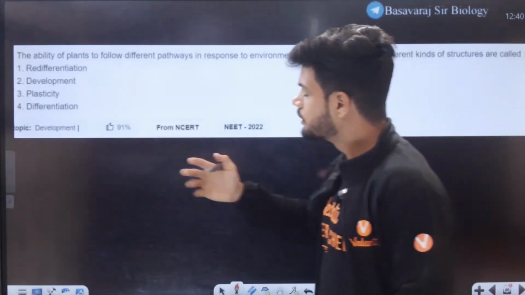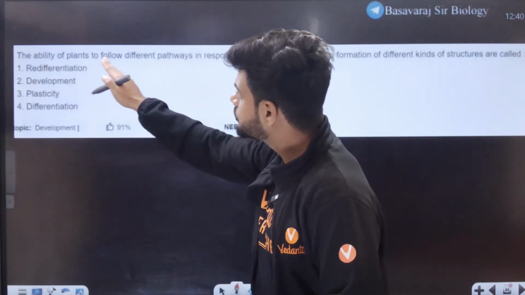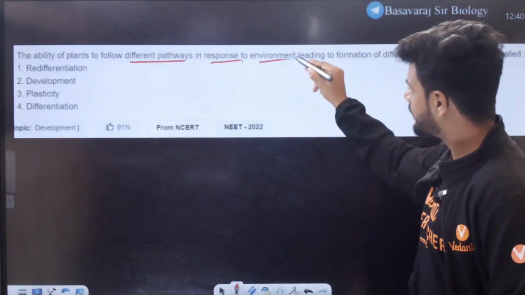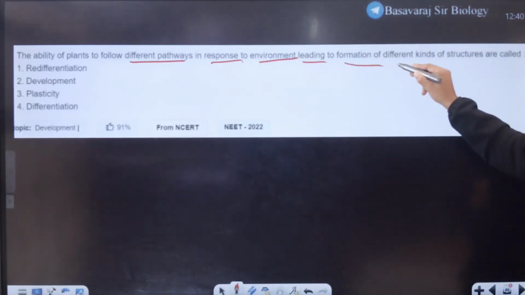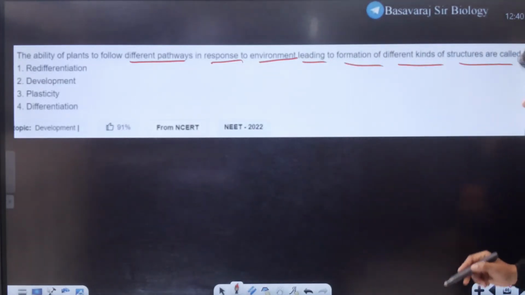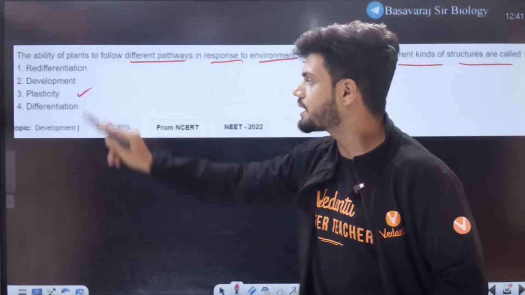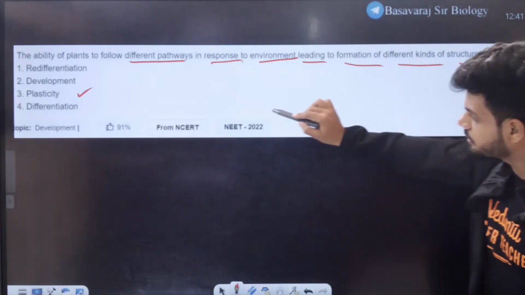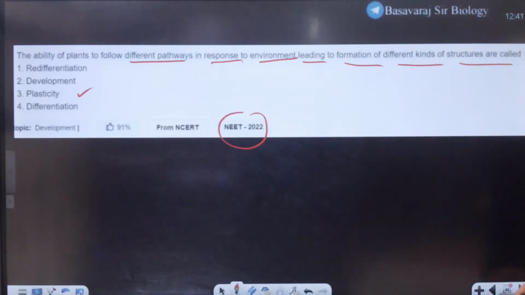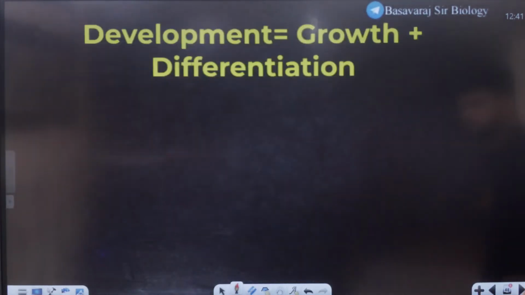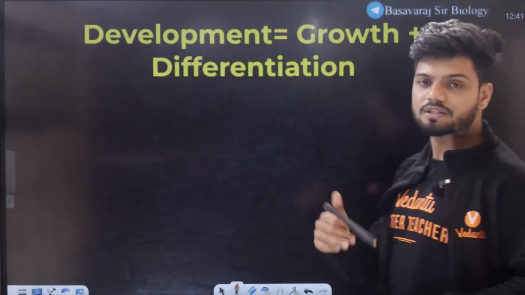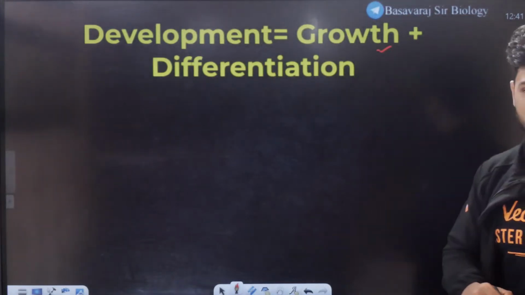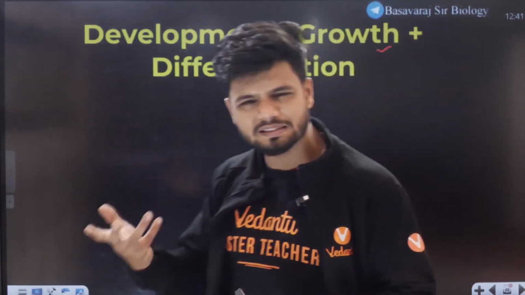Or they can ask you like this. Let me read it for you. The ability of a plant to follow different pathways in response to environment, leading to formation of different kinds of structures, is called as plasticity. Option number 3, NEET 2022 question. Okay, plasticity. But if you want to summarize, development is nothing but growth plus differentiation. Growth plus differentiation is called as development in general.